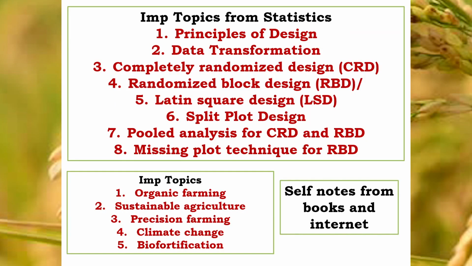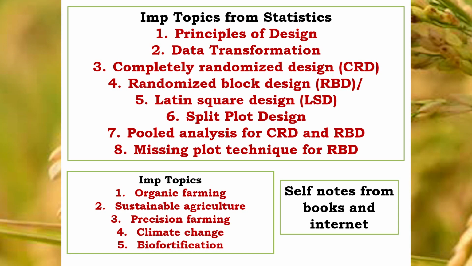So now again Dr. P.K. Upadhyay identified some of the important topics which are repeatedly asked by ASRB. These important topics from statistics are principles of design. You have to cover the whole chapter of principles of design. Then the second one is data transformation. Third one is CRD, completely randomized design. Then randomized block design, RBD, Latin square design, LSD, split plot design, pooled analysis for CRD and RBD, missing plot technique for RBD.